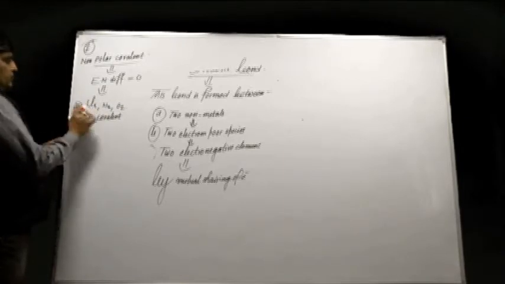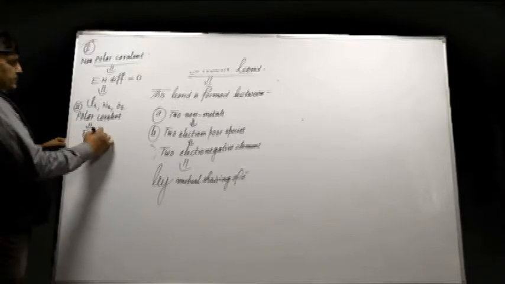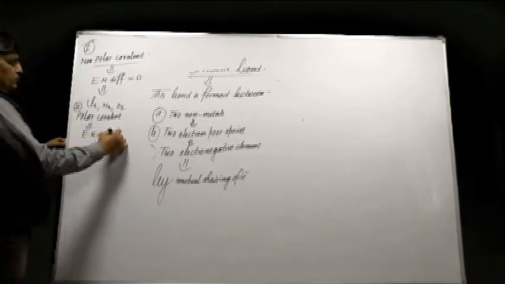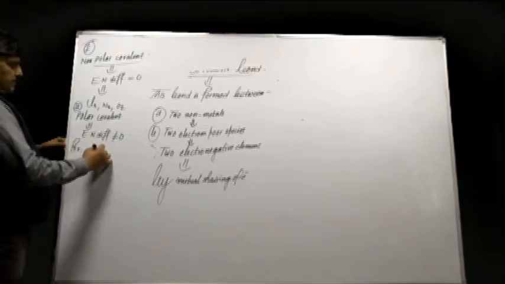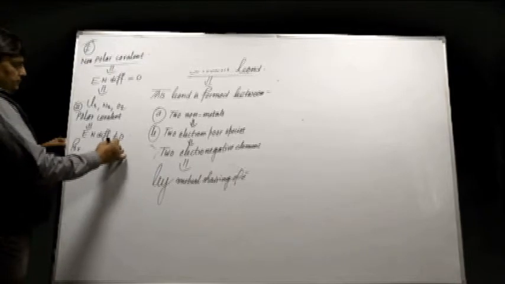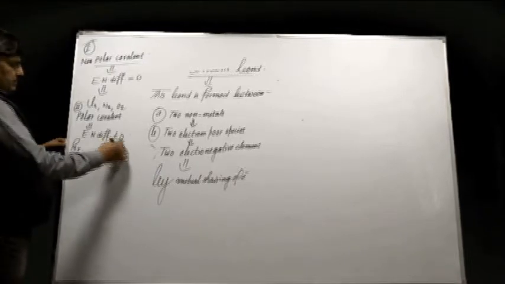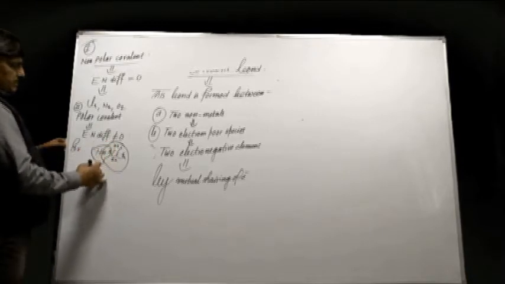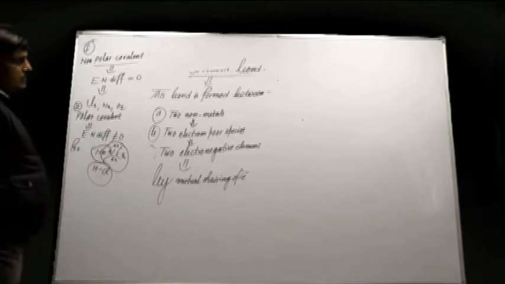This polar covalent bond is formed when the electronegativity difference is not equal to 0. Example, HCl. In this example of HCl, one electron has been shared, and HCl has formed. The nature of the bond will be polar covalent bond.